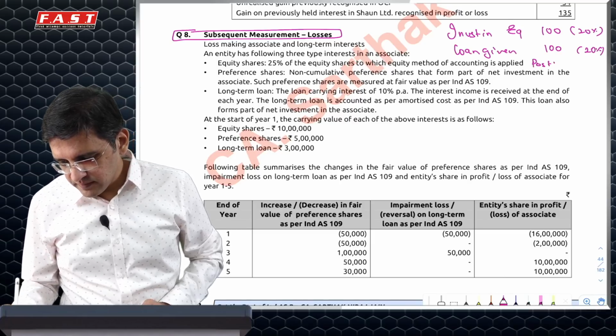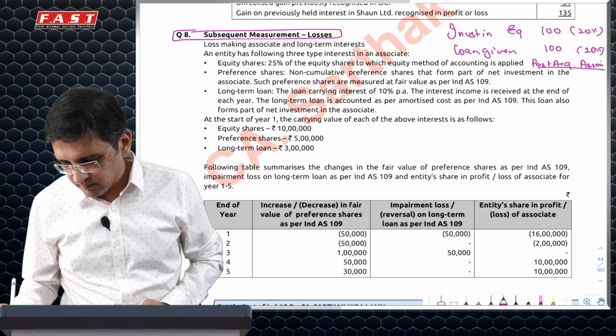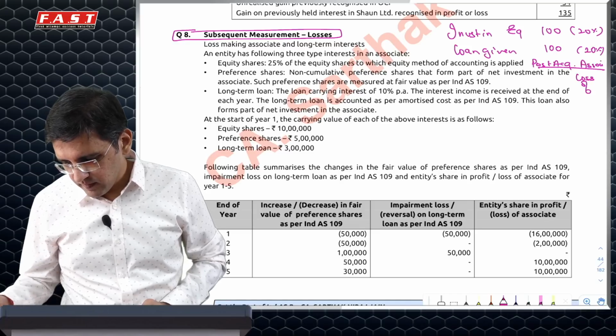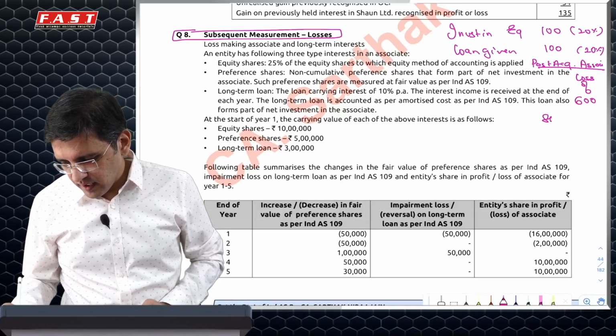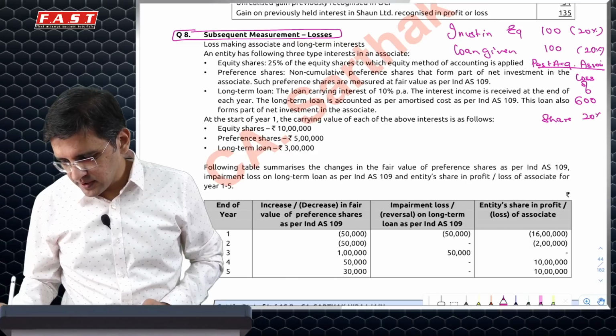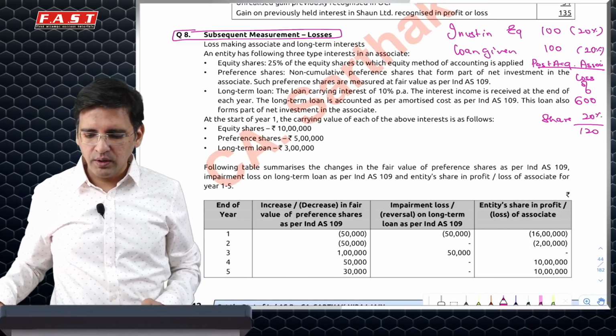And this is representing, let's say, 20% stake. Post acquisition, my associate makes a loss of, let's say, 600. So my share in this loss is 20%, as in 120. Now what do I do?